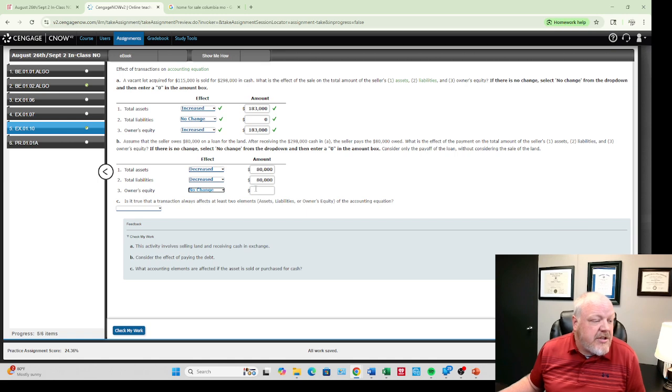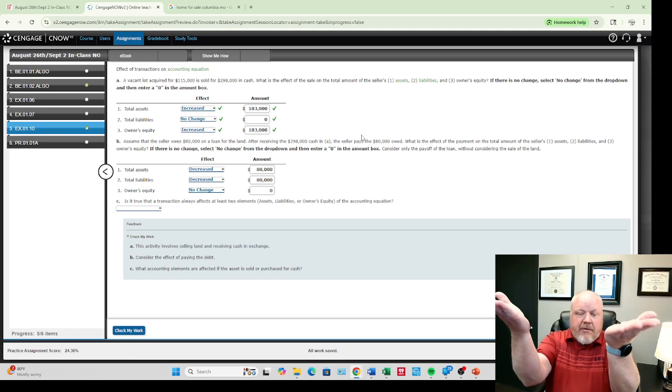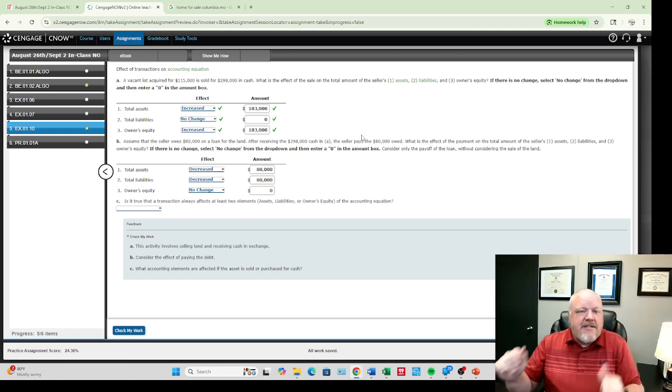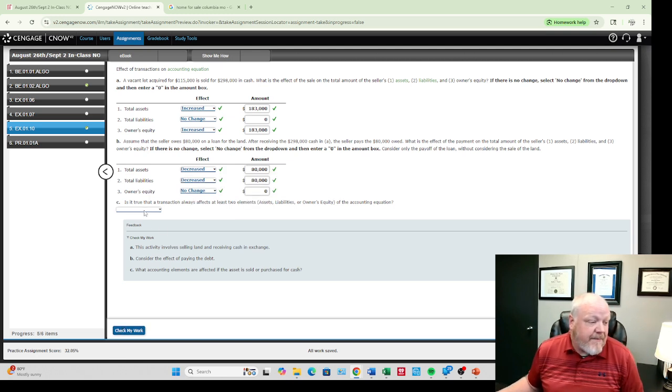But the only no change is owner's equity, because, well, we just took one asset, decreased it, and we took a liability and decreased it. Both decreased by the same amount, and so we have the same amount of owner's equity. Zero change there. Is it true that a transaction, this trips my students up all the time, is it true that a transaction always affects at least two elements? The answer is no. Why is the answer no?